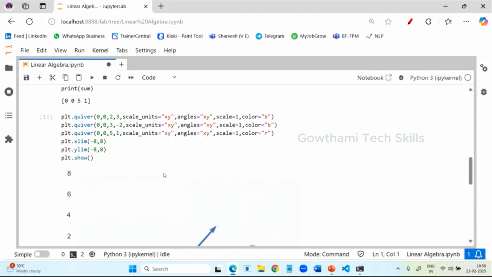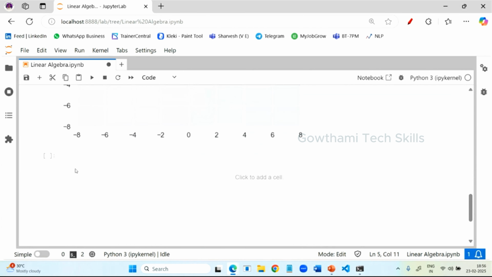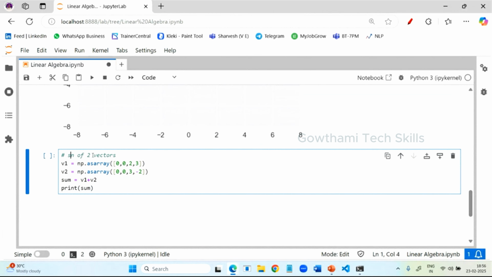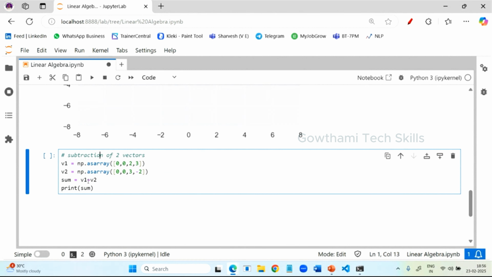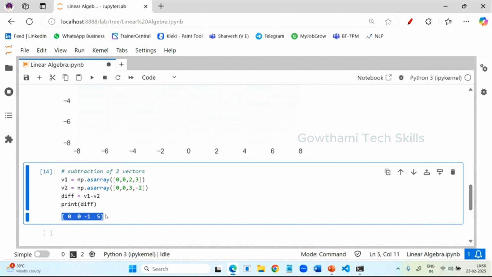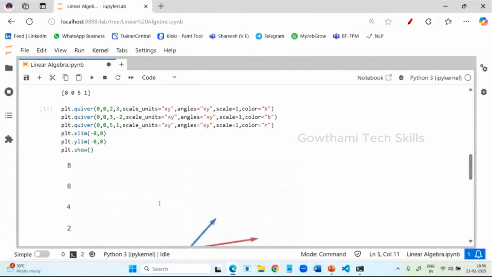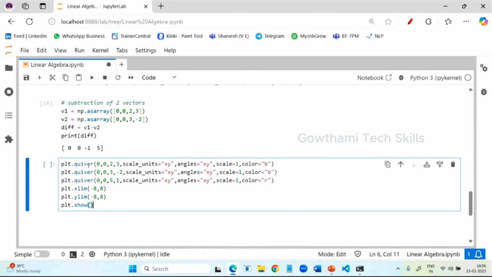Now I'm going to perform the subtraction. Just copy the same thing, I have taken the same values. Subtraction of 2 vectors. Instead of keeping the plus symbol, I'm just going to give the minus symbol. I'm changing the variable to diff. Now you print it, the value you will get here is -1 and 5. With the help of these values, you are going to plot the graph.